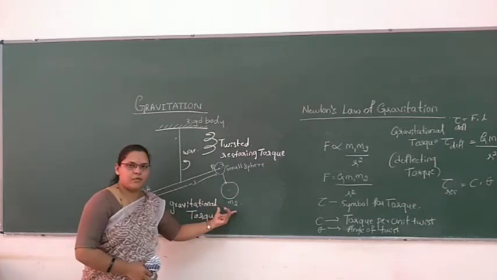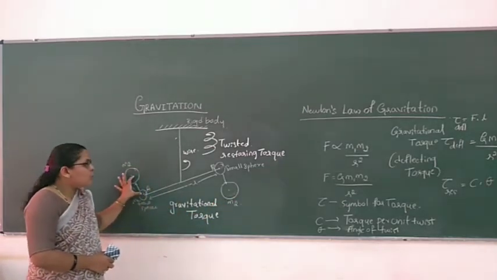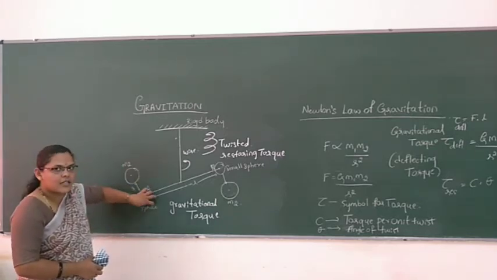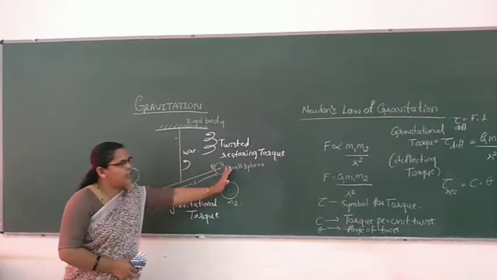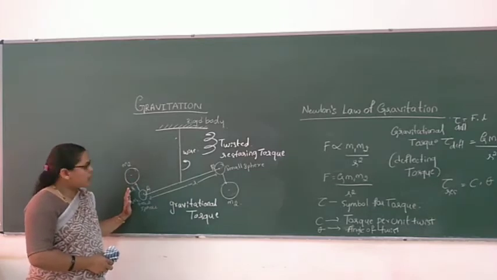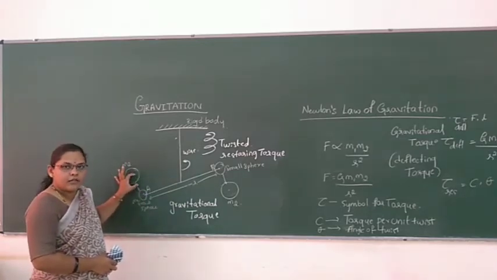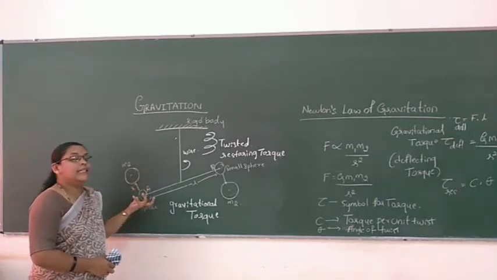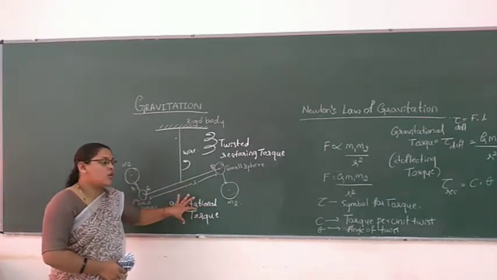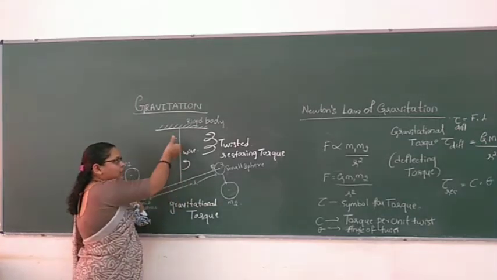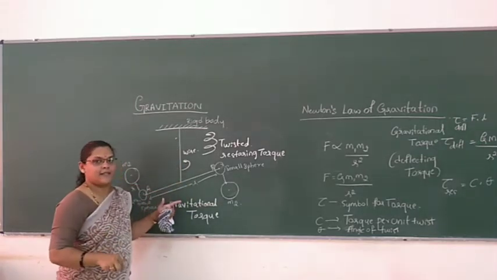Now the force of attraction is taking place, means the bigger spheres attract the smaller ones on both ends of the bar. That force develops the gravitational torque in the bar, so it starts rotating on the wire as an axis.